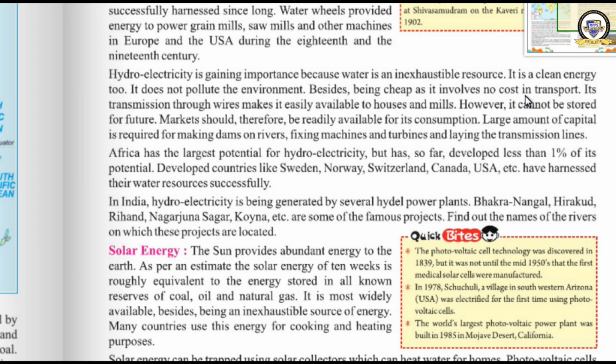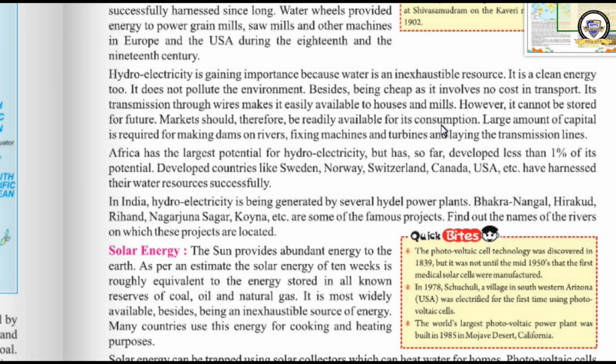It is the cheapest method of producing electricity, and its transmission through wires makes it easily available to houses and mills. How do we transmit it? Through the wires, the grid. Okay, it cannot be stored for the future. There is a problem. This electricity cannot be stored, so the market should be readily available for its consumption.